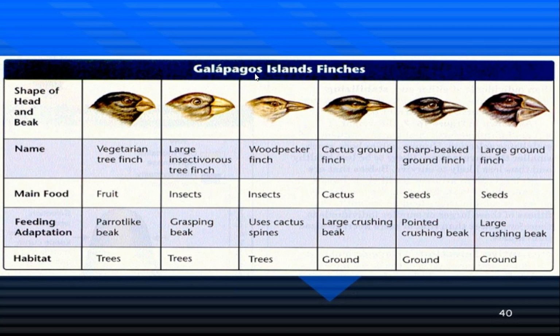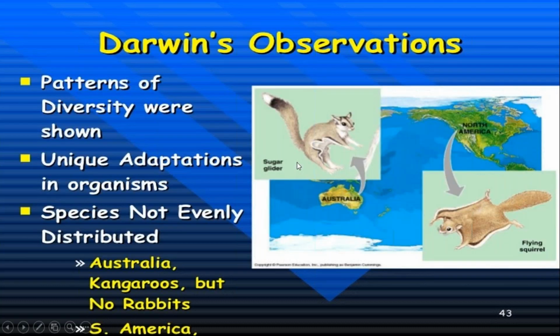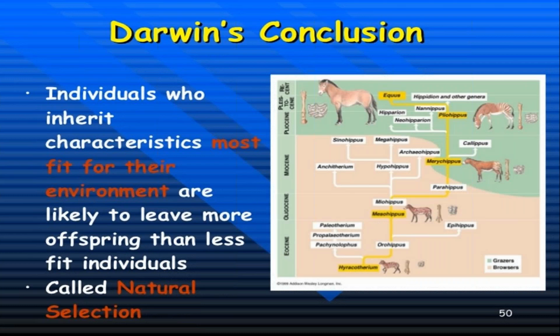Yes, Asha, very good. The theory was an example of divergent and adaptive radiation because the finches were adapting themselves in that environment, and from few species, many different types of species were originating. This was the observation given by Darwin. We discussed all these points in the last classes. These were the most common examples.